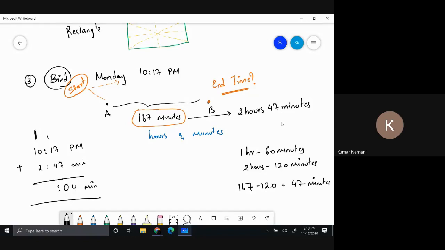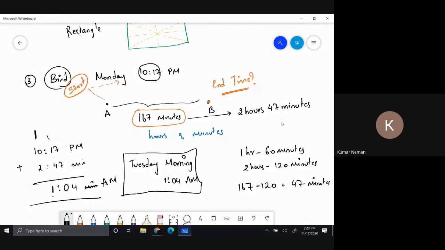But now it became 12. 10 plus 2 is 12. 12 plus 1 is 13. But we are talking about 12-hour time. So 13 is nothing but 1:04 in the morning. So the time is 1:04 a.m. So from Monday night, if the bird started at 10:17 and it flew for 2 hours 47 minutes, it's going to reach on Tuesday morning, 1:04 a.m. That would be your answer.